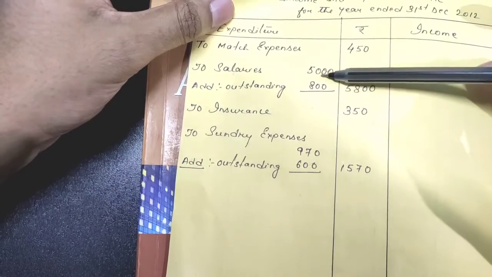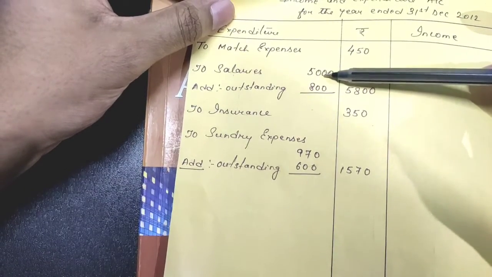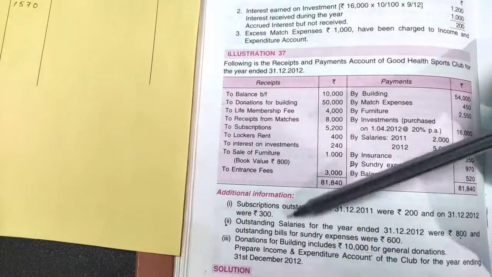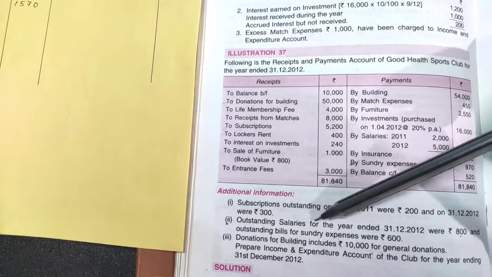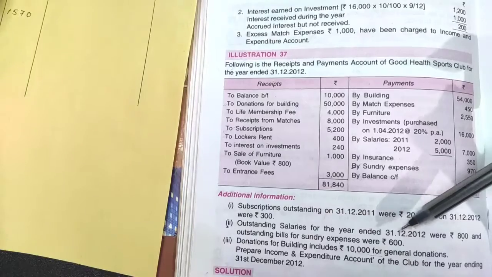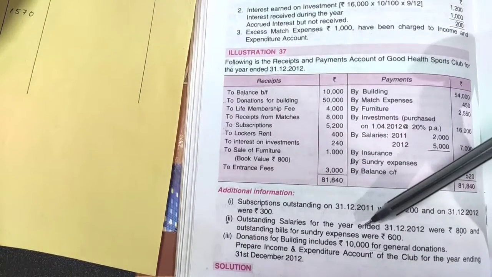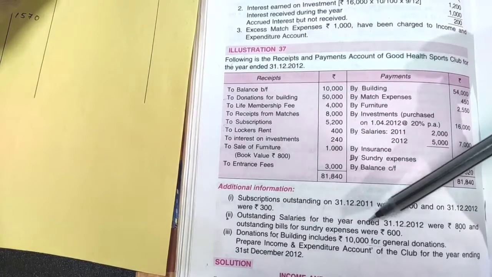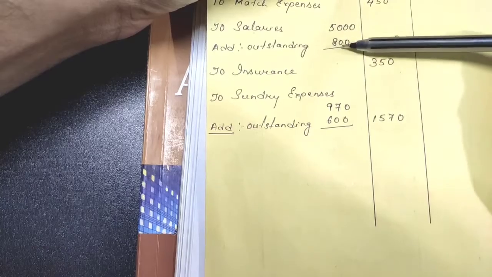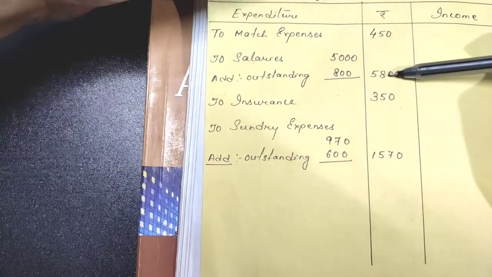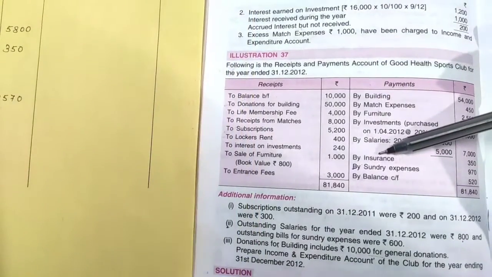You see what I did here? Salaries, 5,000. Now there was an adjustment, that's why I wrote the amount inside. Now see the adjustment. The adjustment here is outstanding salary for the year ended 31st, 2012, which means current year 2012 outstanding. Current year's outstanding will be added. You see here, add outstanding 800. So if you add these two, you will get how much? 5,800. Clear?